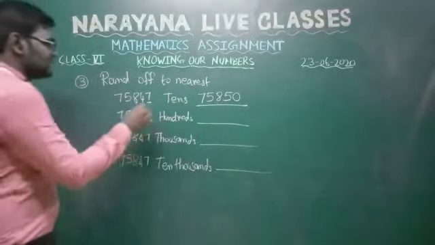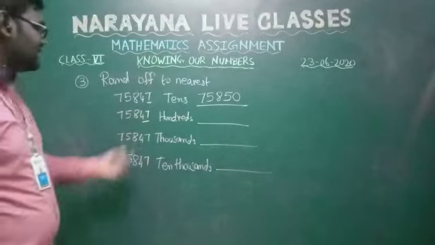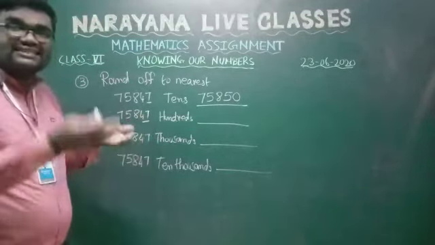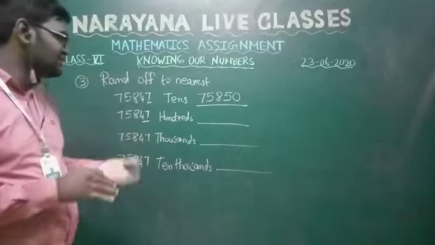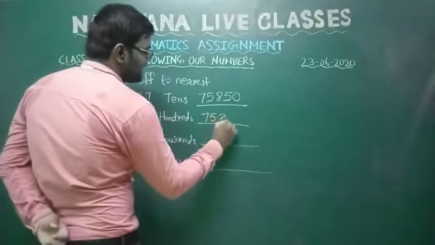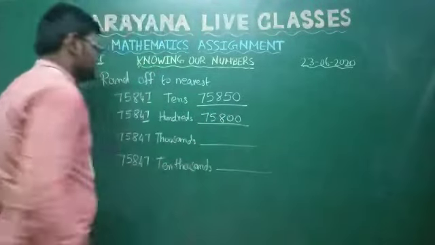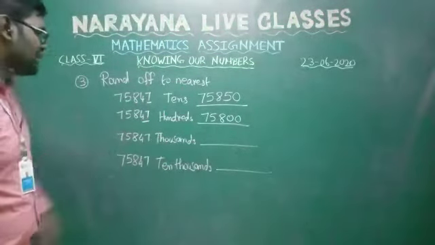It will become 75,850. Next, for hundreds, you should take the ones and tens, both places. It is 47, which is less than 50. If it is greater than 50 only, you should round off to the nearest 100. Less than 50 means you have to round off to 0. You get 75,800. Clear, students?